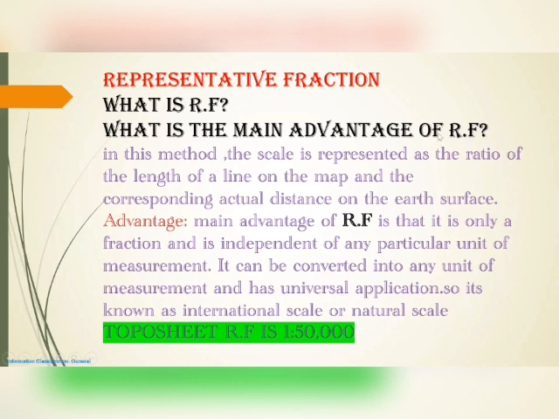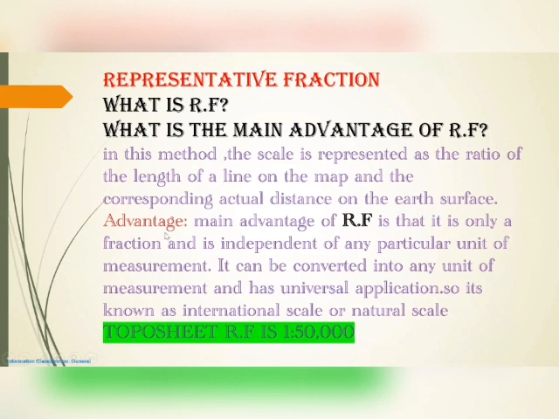And what is the main advantage of RF? The explanation I have given here: in this method, the scale is represented as the ratio of the length of a line on the map and the corresponding actual distance on the earth surface. Here it's not like a scale, it's a ratio only, as mentioned here. For the topo sheet, the ratio 1 is to 50,000 is given. This is the important answer for what is the RF of the given map extract: 1 is to 50,000. This is the topo sheet RF we always use.